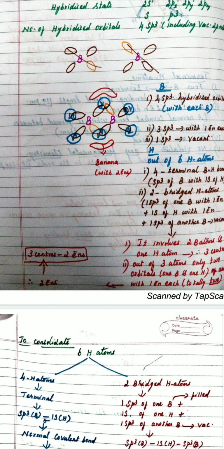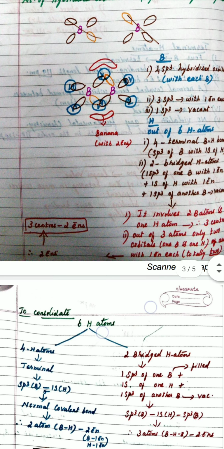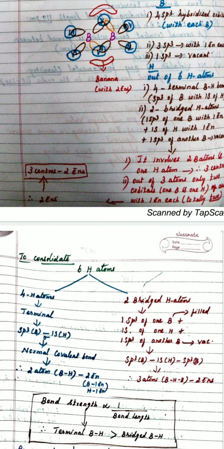So, to consolidate everything, you need to understand there are 6 hydrogen atoms in diborane. The formula is B2H6. 4 hydrogen atoms are terminal, forming a normal sigma bond with the sp3 boron orbital with the 1s electron of hydrogen. It is a normal covalent bond, and therefore, look at it, it is a 2 atom, 2 electron bond.